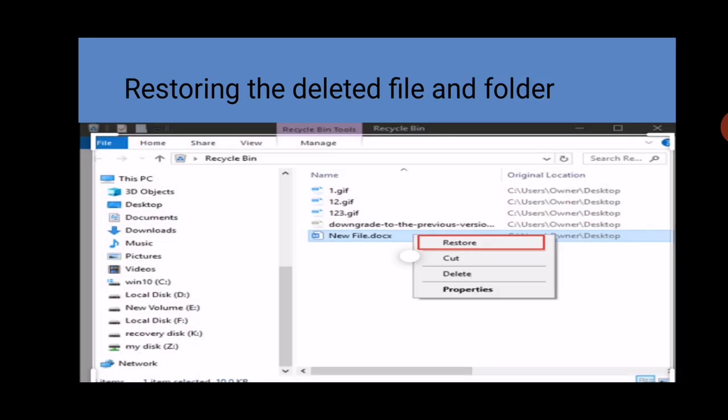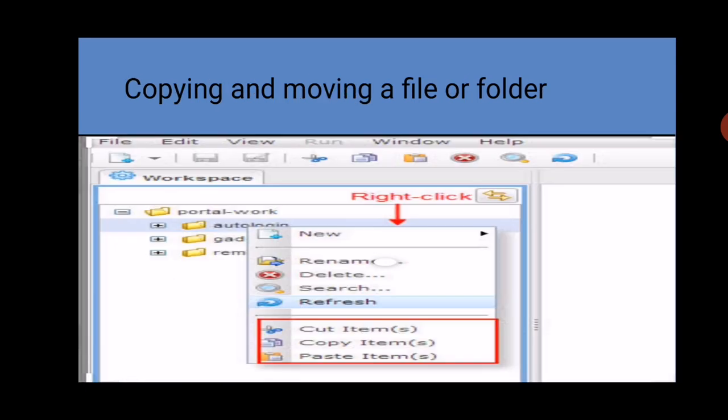Next is how can we restore deleted files or folders. Just go to the Recycle Bin. After that you select your file or folder from there. When you right click on your file or folder, a sub menu will appear. You can see in this picture. Just click on the Restore option, then your file or folder will go back to the exact location where it was previously deleted from.